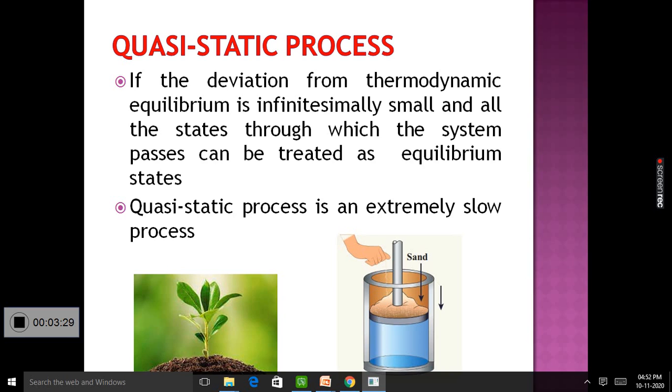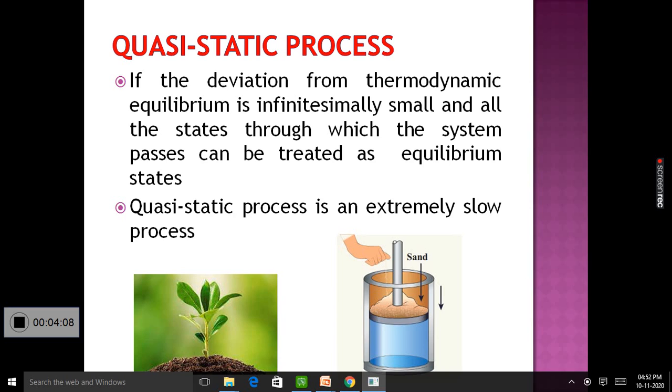Consider the plant shown in the figure. There is a plant which is growing at each and every instant. If we measure the height of the plant at different instances, at each and every minute or at each and every hour, we cannot see any change, because the change is infinitesimally small.